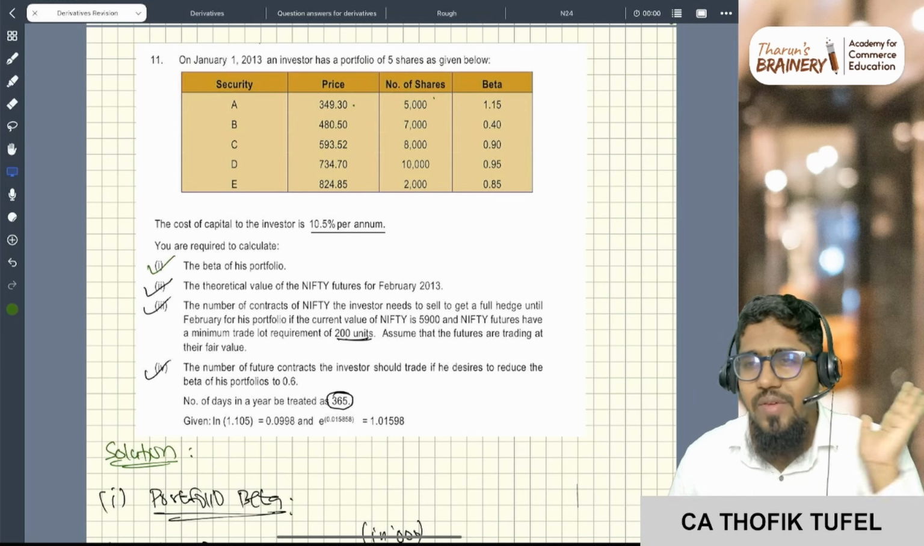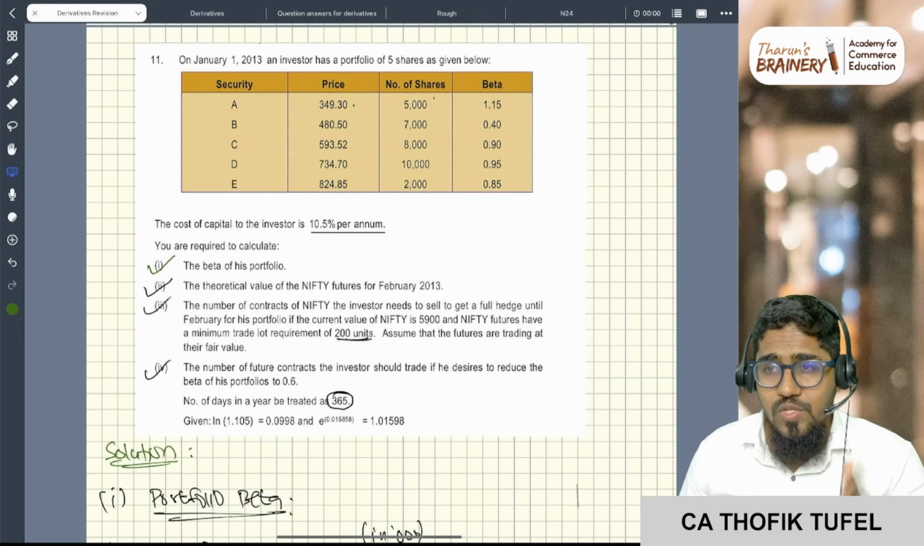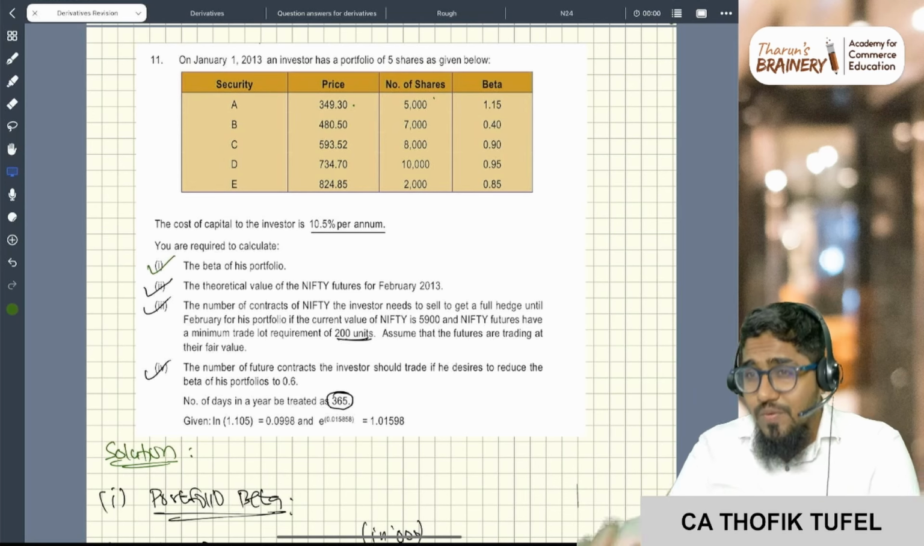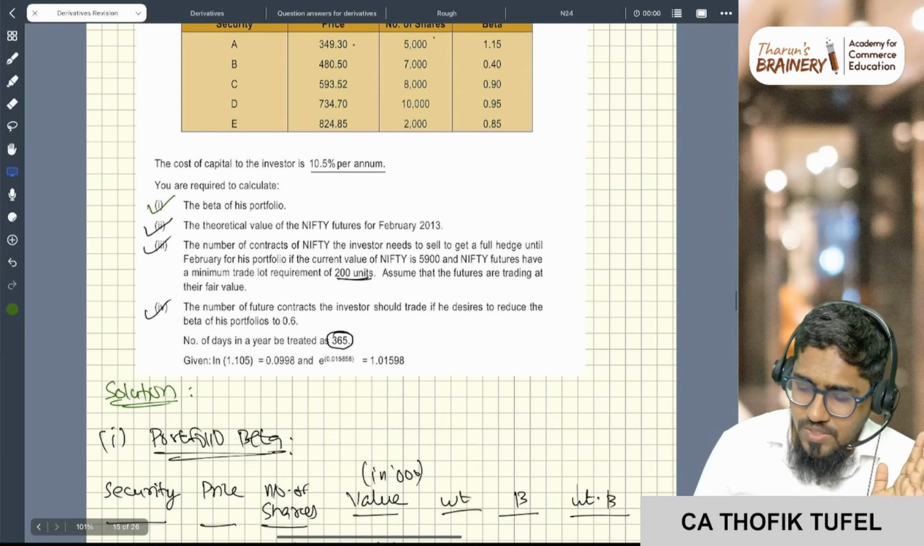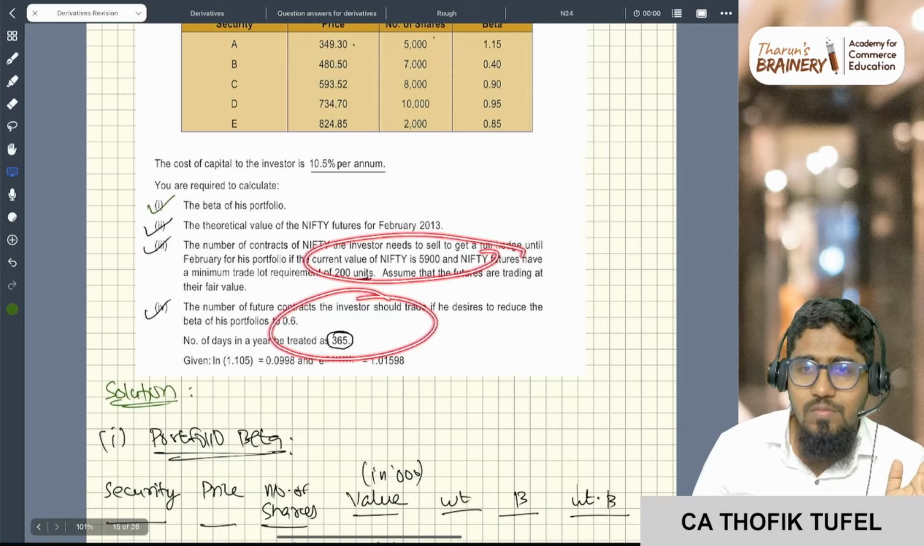Futures hedging is mostly very important in this futures and forwards chapter, and problems of this kind are only asked in the examination. Super. So this is complete hedging. This is partial hedging. Right.